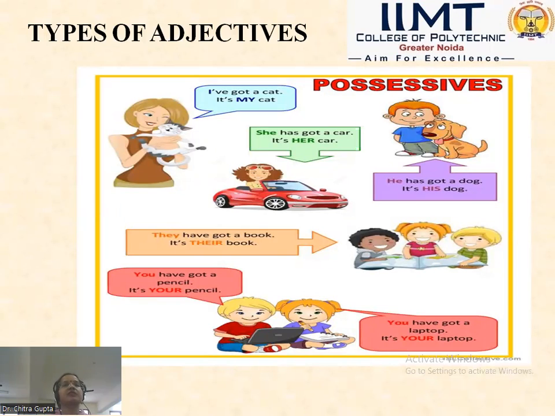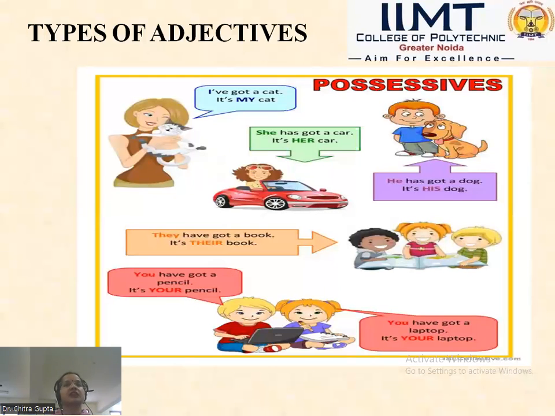Here you can see the possessives. I have got a cat. It is my cat. So my is showing the ownership of the cat, that whose cat is this? It is my cat. My is showing the possession, my is showing the ownership, my is showing the belongingness.